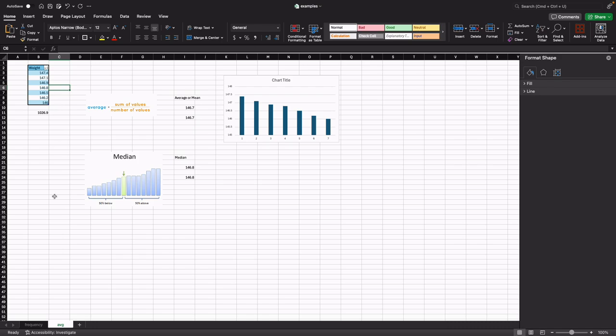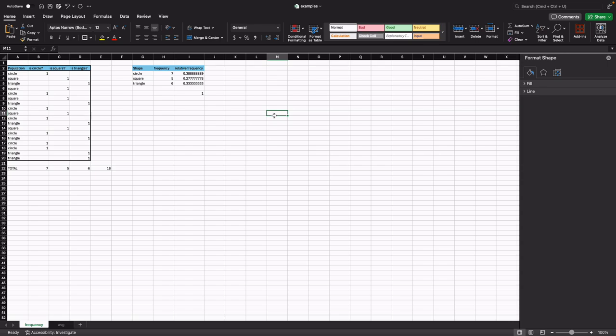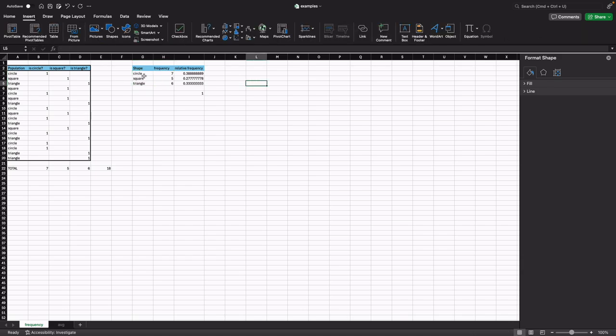Now, for example, let's go back to the previous example. I want to see this data in a more graphical way. Well, let's go ahead and select the data. Here I'm selecting circle, square, and triangle, which are my variables, and the frequency, how many times they appear in my sample.